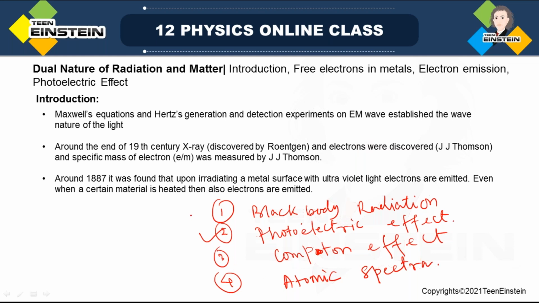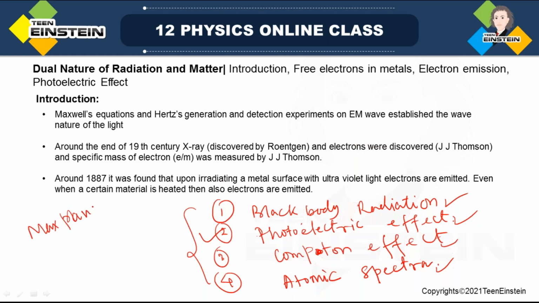Okay, so we have seen that ray optics, if we think that light is a classical particle, the corpuscular model, was not able to explain interference, diffraction, etc. Then Huygens gave the new theory, that is the wave theory of light. With that we could explain. Now with the wave theory also we will not be able to explain the spectrum of black body radiation, photoelectric effect, Compton effect, and atomic spectra.